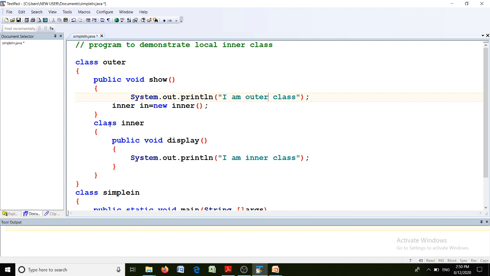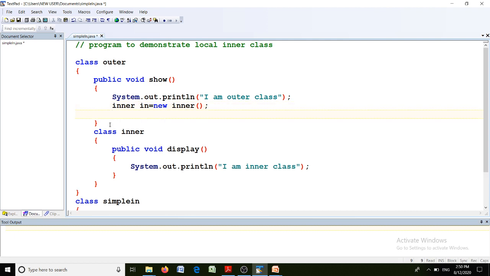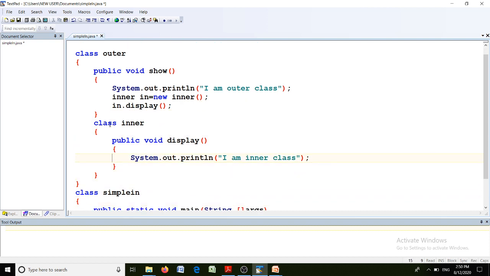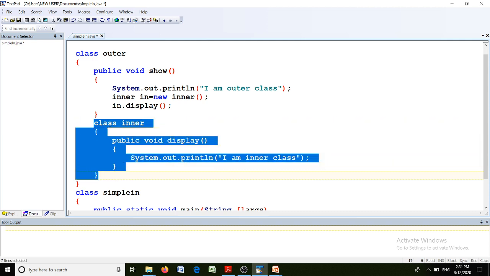So see here, the outer class has one method show. It will create an object of the inner class. You can create an object of the inner class anywhere in the outer class. So call the inner class method in.display. Okay, and the inner class is complete here. Outer class has only one method.